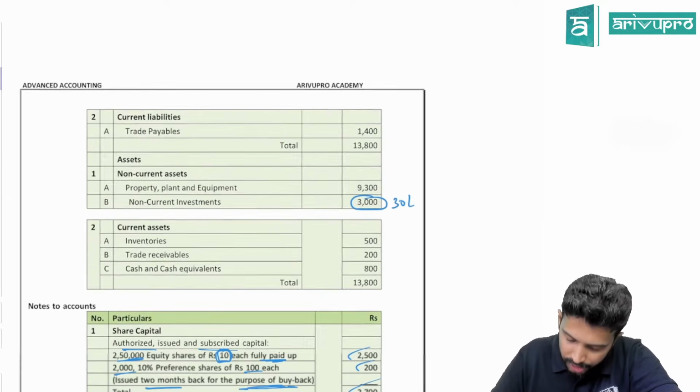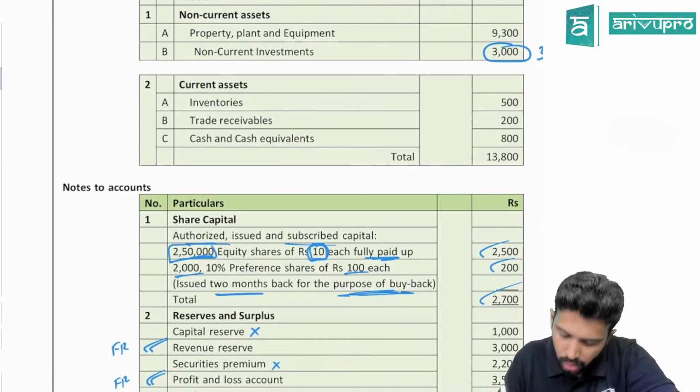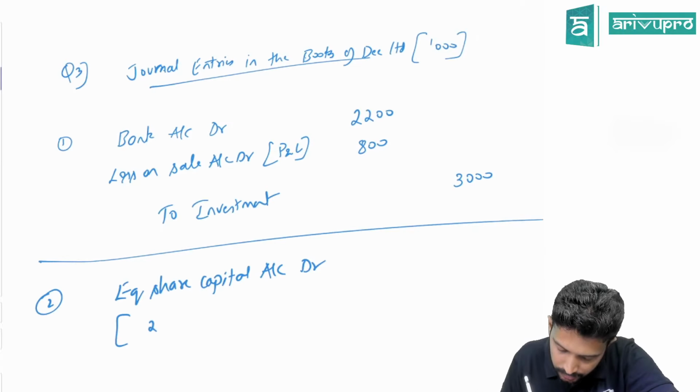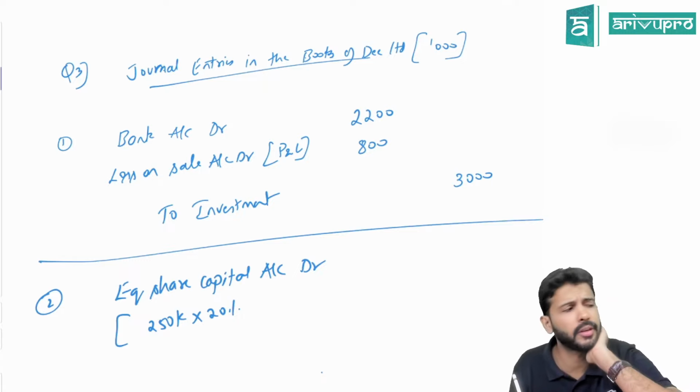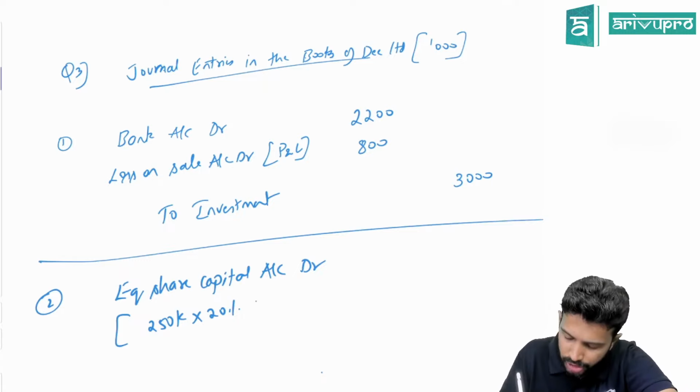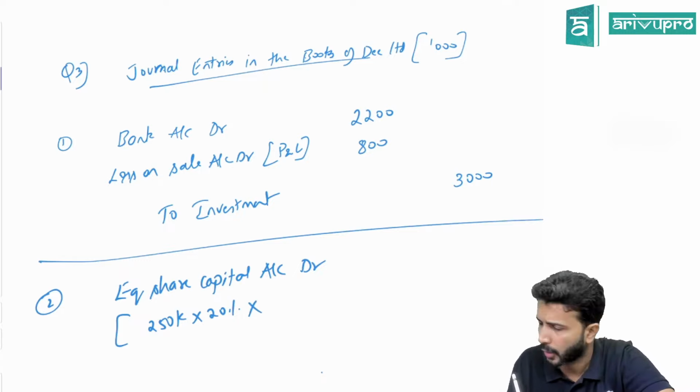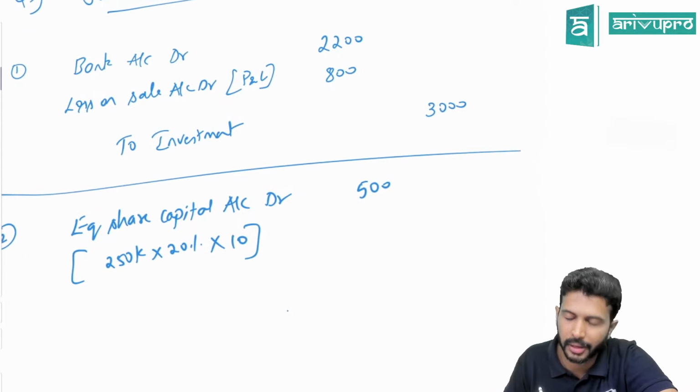So how many equity shares do we have in our question? 2,50,000 equity shares. Are you buying back the entire equity shares or only 20%? 20%. So 20% of 2,50,000 will be 50,000 shares you are buying back. Since share capital is shown at face value, cancellation also will happen at face value, which is 10 rupees only. So that means it is 5 lakh. 5 lakh to express in thousands will become 500.